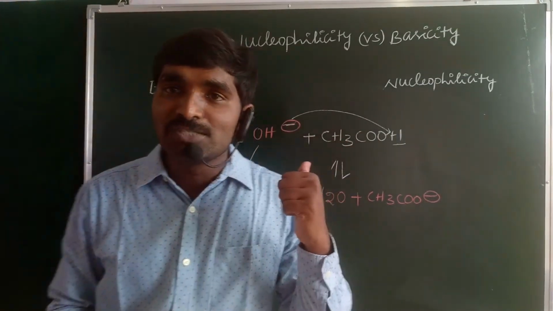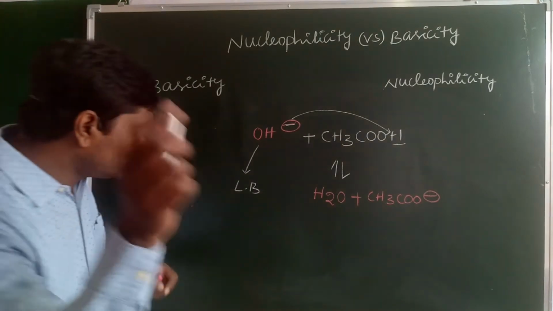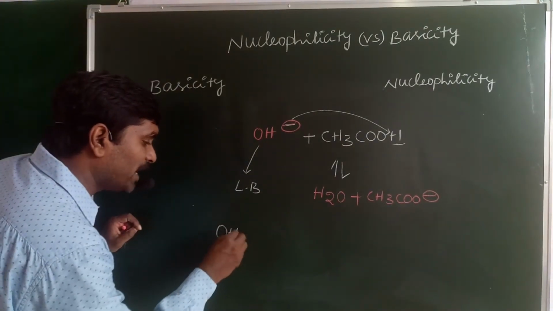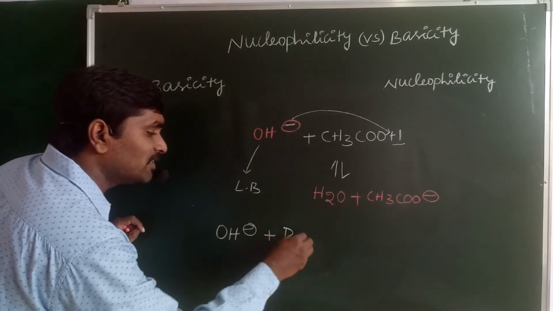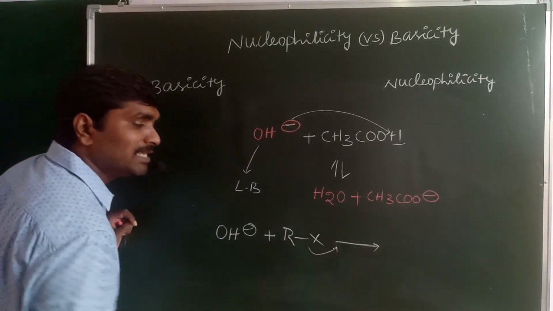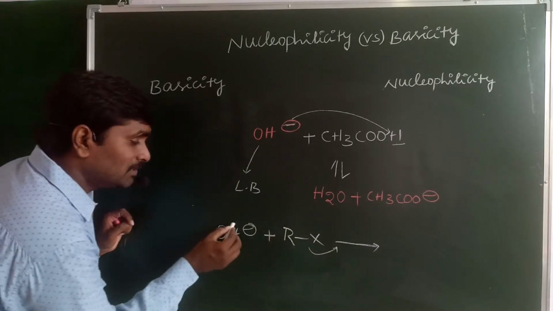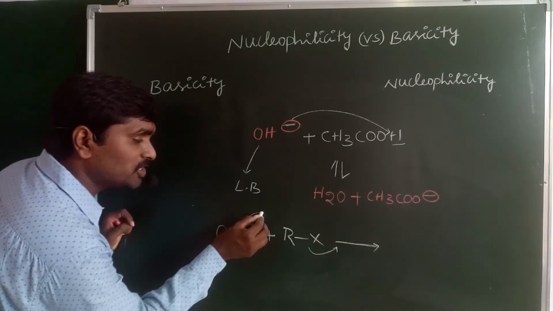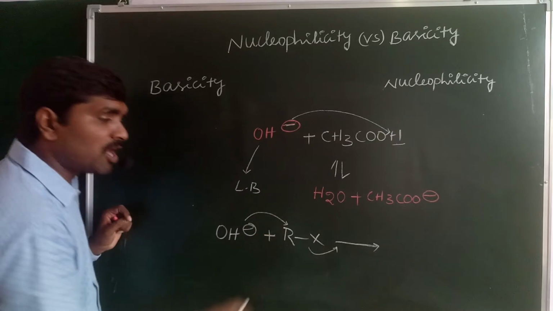So in this condition it behaves as the base. At the same time, when OH minus reacts with an alkyl halide, X is eliminated as X minus, and the negatively charged OH minus attacks the electron deficient carbon.